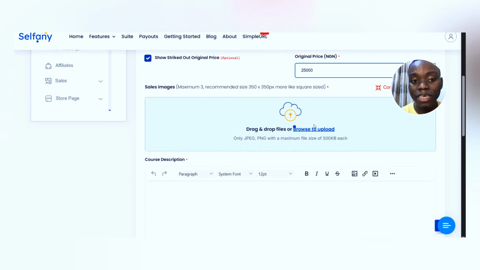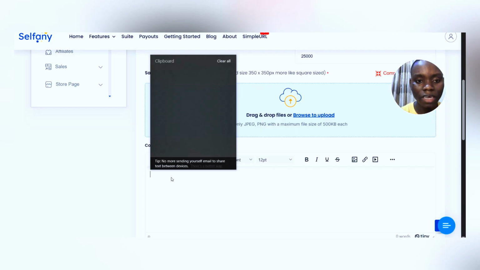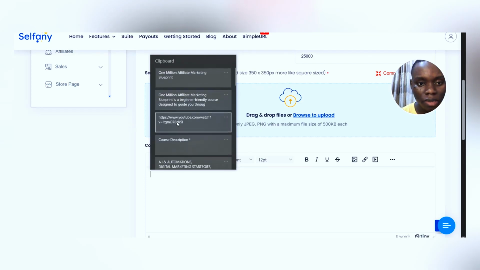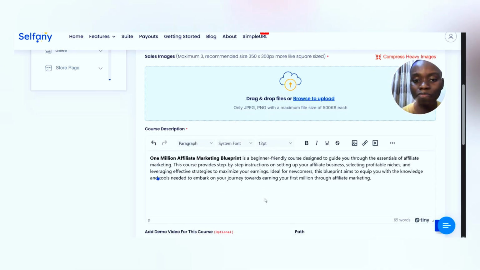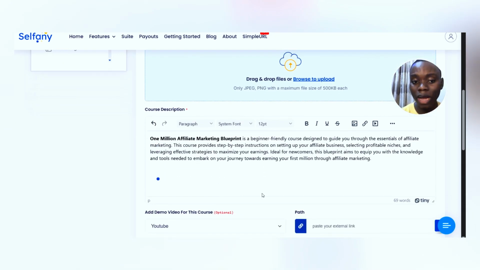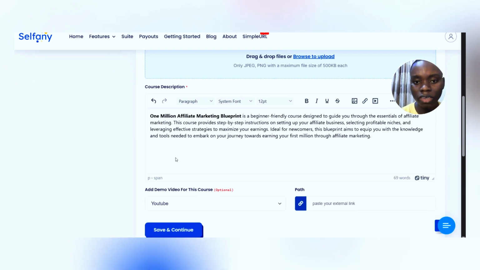And then here you should add an image for your course. That means you should have a design that you should actually be using to sell your course, but we'll go to that later. So at this point I already have a description that I've copied here. So this is it. You can actually put any description you want there. You can make this longer than this, but I just want to use only this one for now.